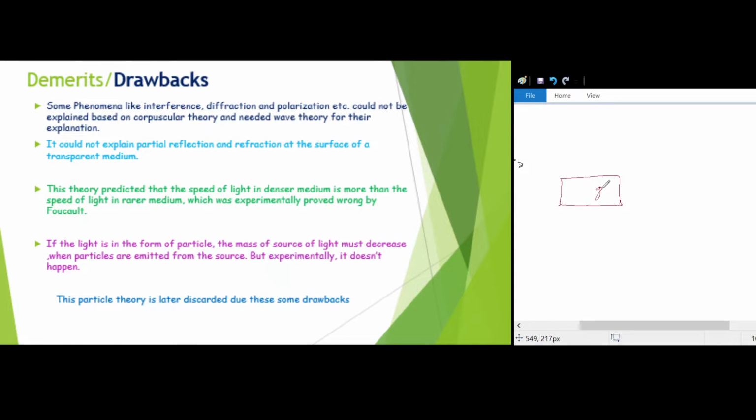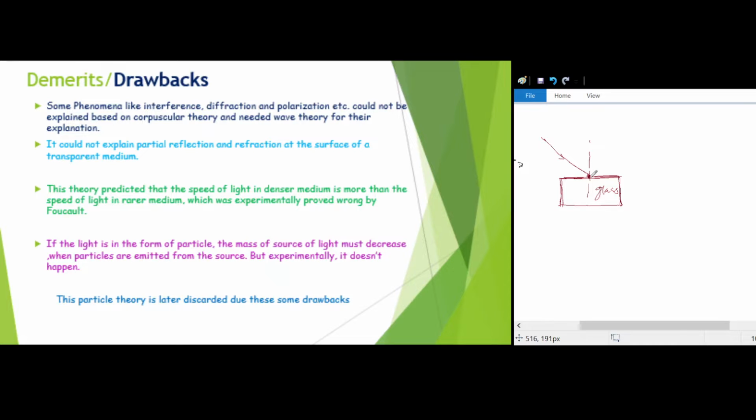Suppose I am taking glass here. This is the normal drawn, and this is the plane reflecting surface, or edge of the surface of the glass. Now suppose this is the incident ray which is coming and incident at this point.